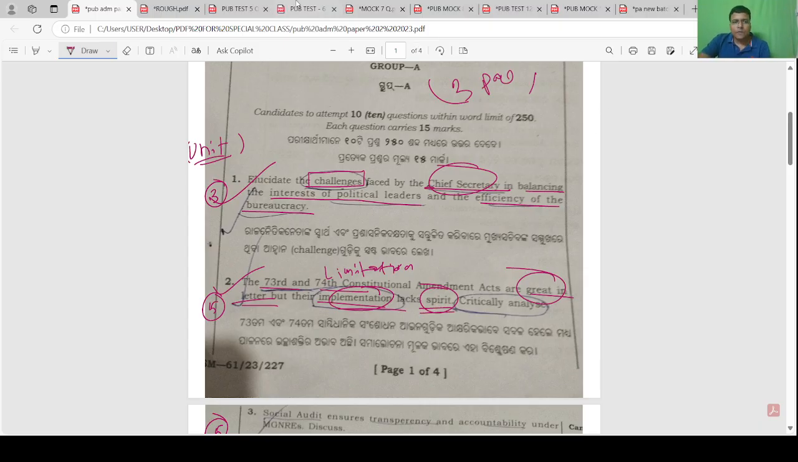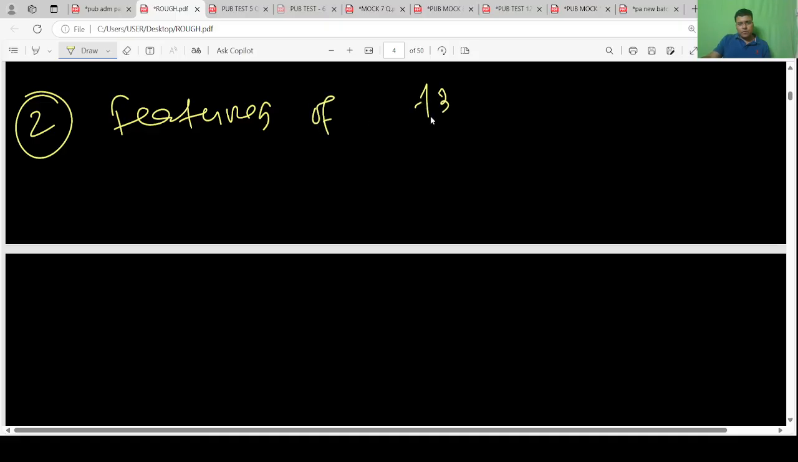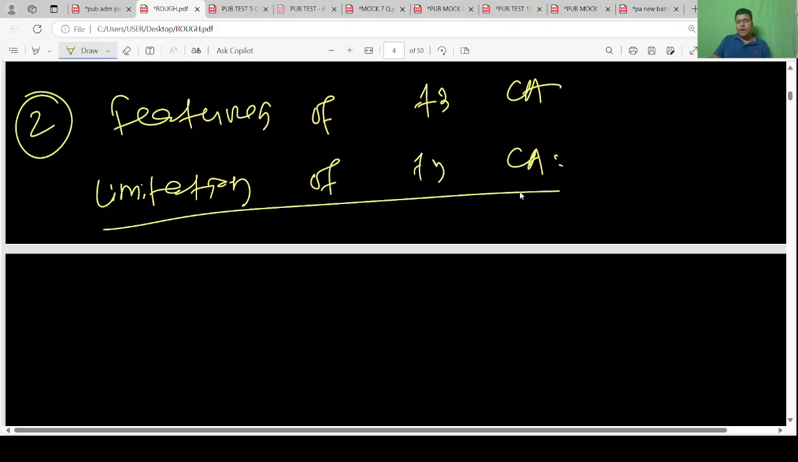So this is the limitation of the 73rd and 74th. Here you just write the limitations of the 73rd CA, not the features.